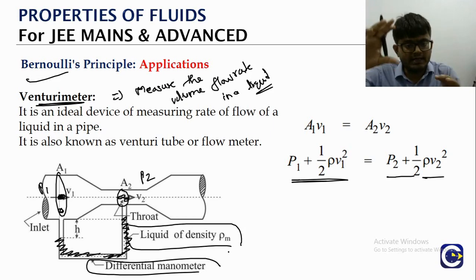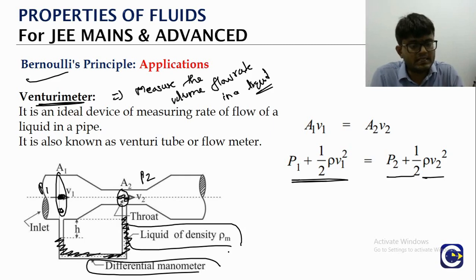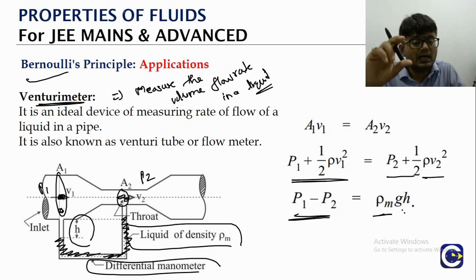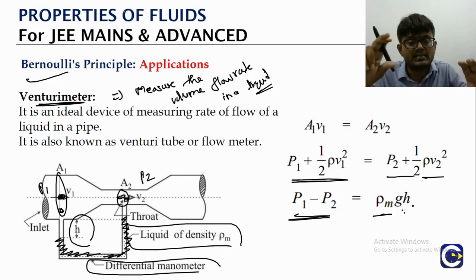Like in a manometer, right, the difference between the pressure is given by what? Difference in the level of the mercury column. So let's say the difference in the level of the mercury column on both sides is H. Then the pressure difference between P1 and P2, right, what is it? P1 minus P2 will be equal to what? Density of the mercury into g into H. Here H is what? The height difference between the two sides.